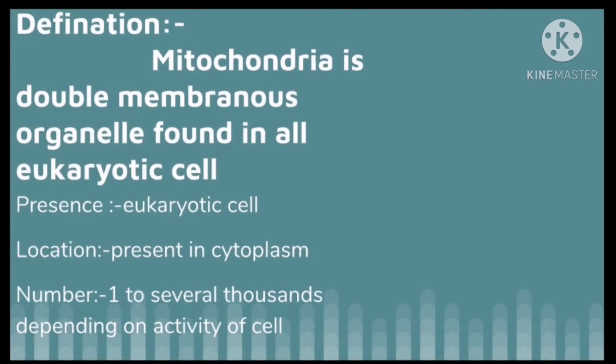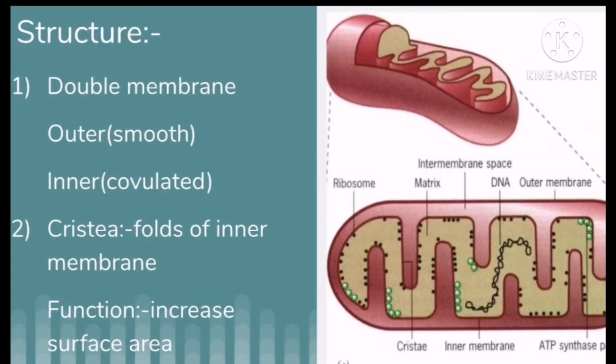It is made up of lipid bilayer and proteins. Mitochondria is present in the cytoplasm. Its number varies from 1 to several thousand, depending on the physical activity of the cell. The more active the cell, the larger the amount of mitochondria to produce more energy. For example, muscle cells have a large amount of mitochondria.